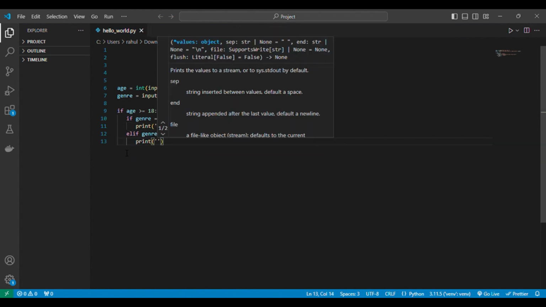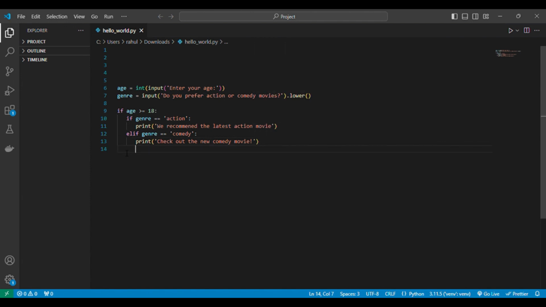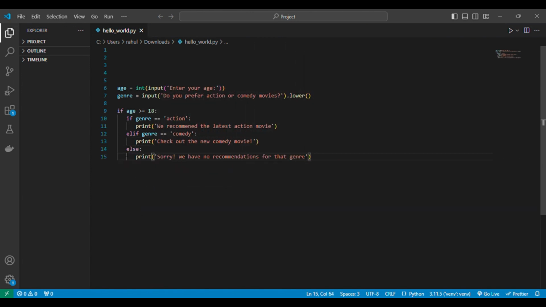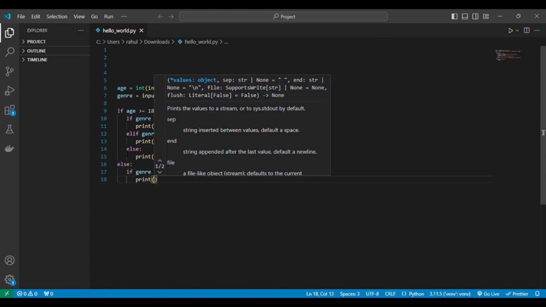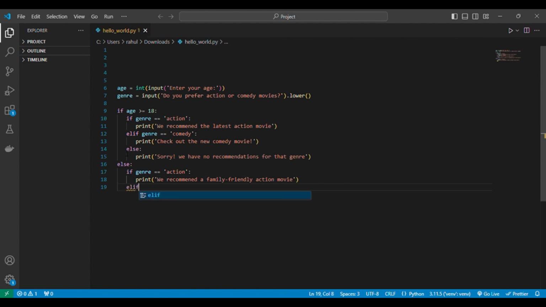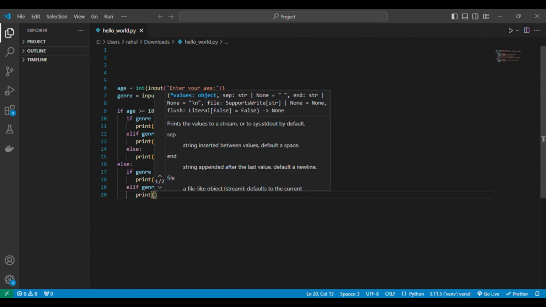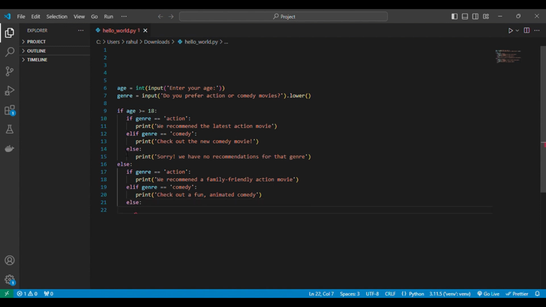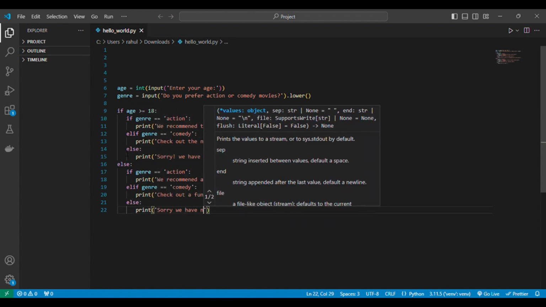Elif genre equals comedy, then print check out the new comedy movie, else print sorry, we have no recommendations for that genre. Else if genre equals action, then print we recommend a family friendly action movie. If genre equals comedy, then print check out a fun animated comedy. Else print sorry, we have no recommendations for that genre.